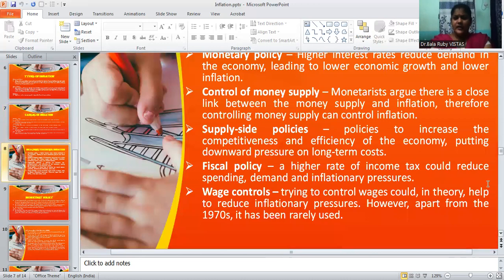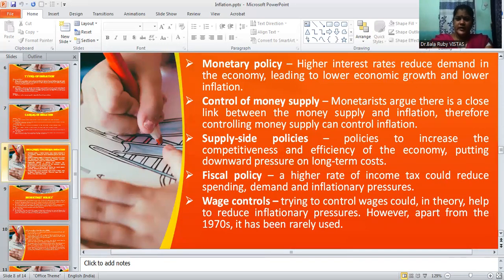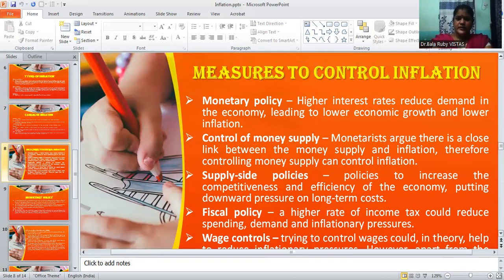So these are the main reasons for inflation. So in today's class, we have clearly discussed the meaning of inflation, the different types of inflation, the reasons for inflation, and how to control inflation.